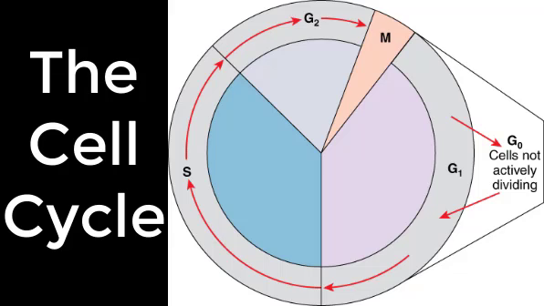This is a picture of the cell cycle, and the 2 major phases of the cell cycle include mitosis, which is the cell division, and interphase. The cell grows and performs all of its normal functions during interphase, which is further subdivided into G1, S, and G2 phases. So one turn or cycle of the cell cycle consists of 2 general phases. First is the interphase, followed by mitosis and cytokinesis.